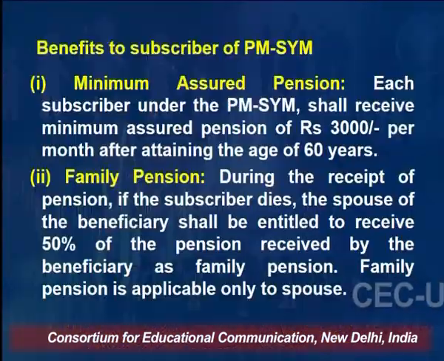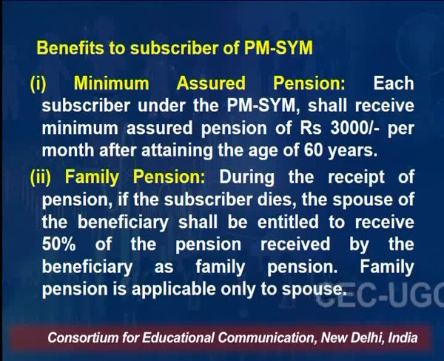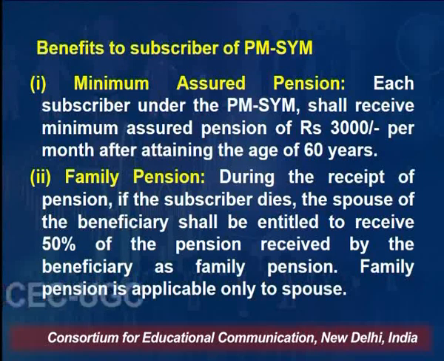It provides you a minimum assured pension. Each subscriber under the PM-SYM scheme shall receive a minimum assured pension of rupees 3,000 per month after attaining 60 years, right? So once you contribute a particular sum of money up to the age of 60 years, after that, throughout your life, as long as you remain alive, 3,000 rupees per month will be given by the Government of India as a pension under this scheme.